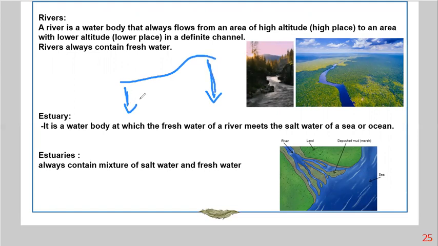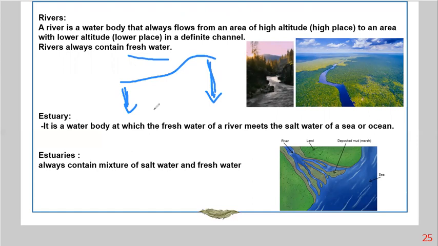altitude. It contains fresh water, and we drink from the river, so it contains fresh water. We are not drinking salty water, right? So we drink fresh water from the river. So river is a water body at which the water flows from a high altitude into a low altitude.